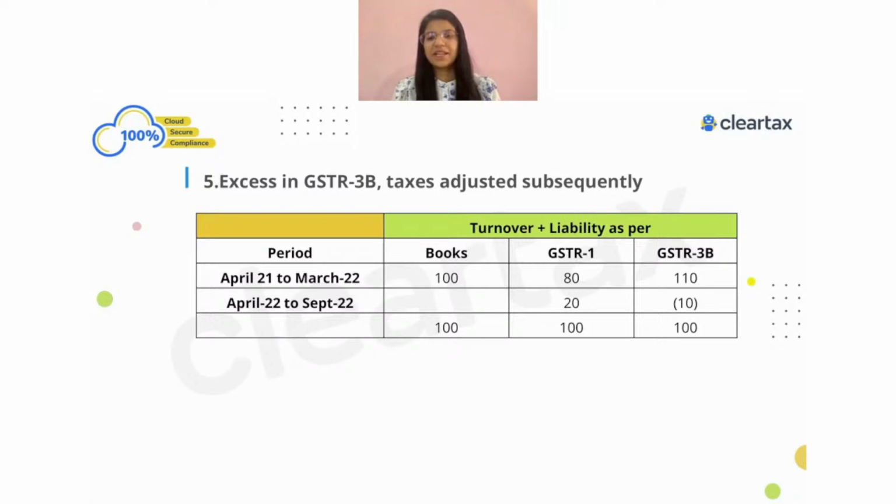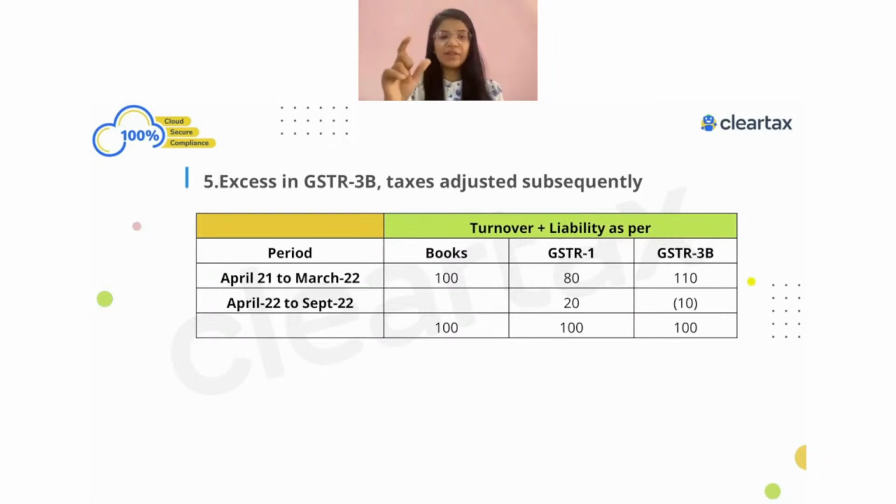I could see Prerna says 11, Ravi says 11, Nikhil says 11, Radha says 11, Sandeep says 11, and everyone is saying the correct answer. So in this example, the 10 rupees we have to show in table number 11, and in table number 4 we are going to show 110.